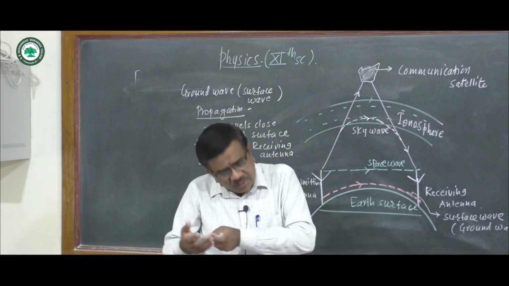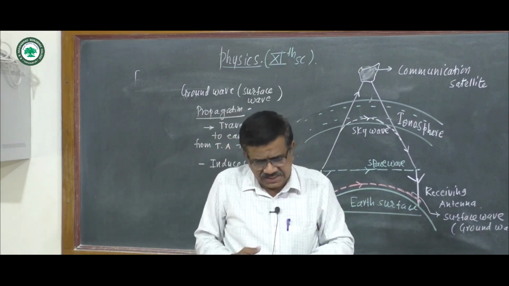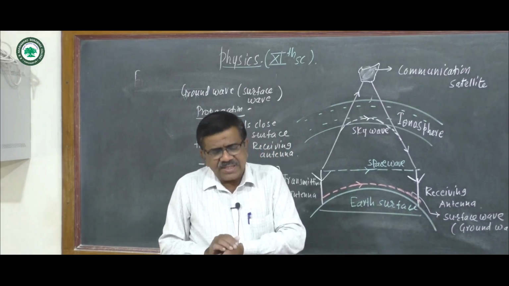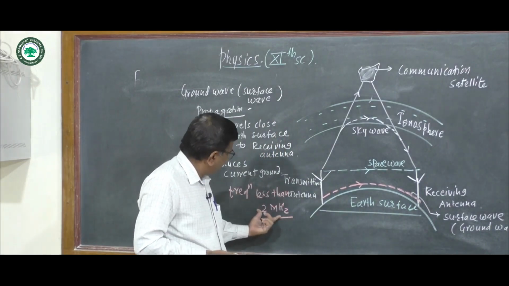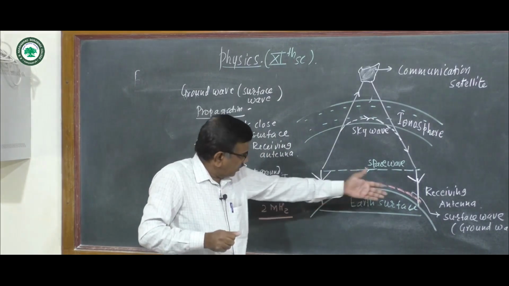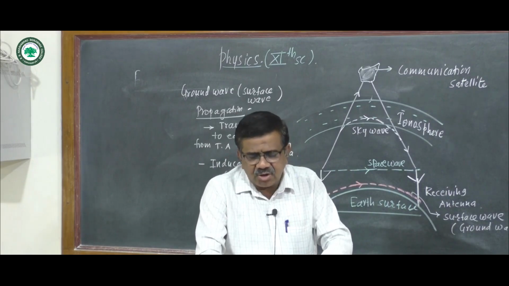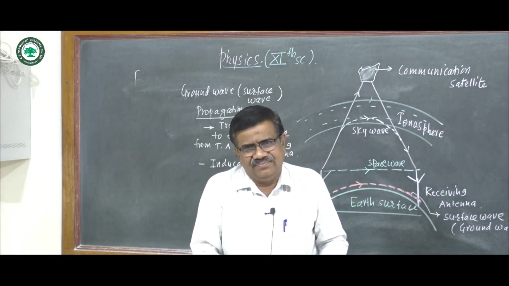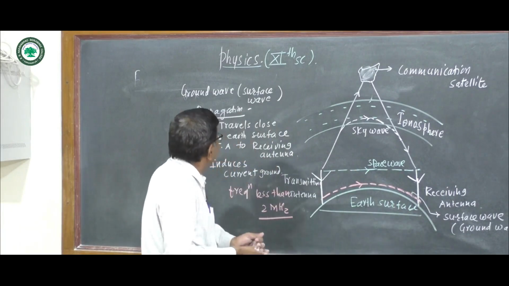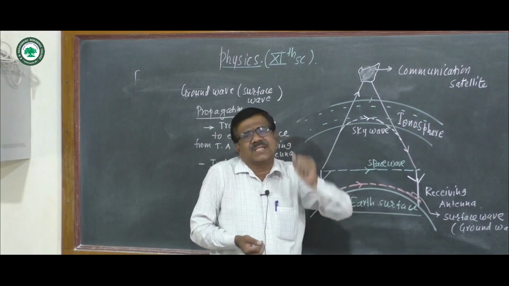For TV or FM signals, which have very high frequency, ground wave propagation cannot be used. It is useful only for this low frequency, that is, for local broadcasting. This ground wave propagation or surface wave propagation is mainly used. As its name indicates, a ground wave or surface wave travels close to the surface.